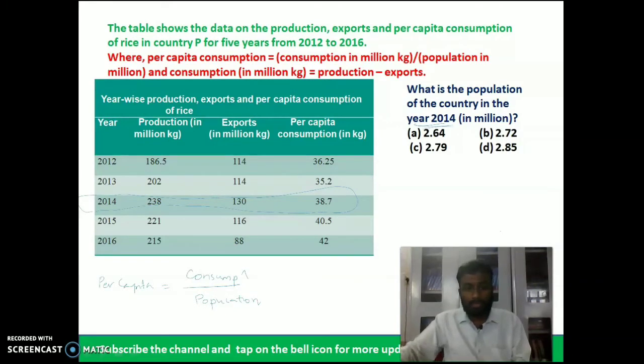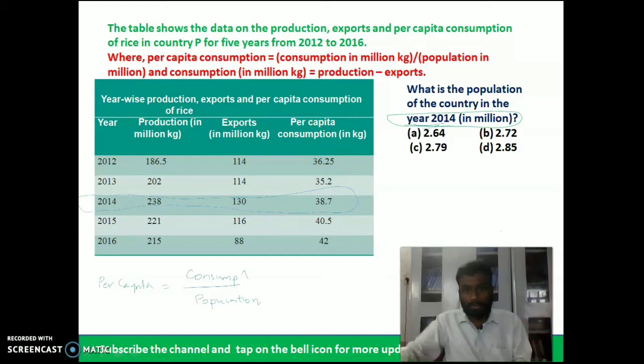They are clearly specifying the year 2014. So clearly observe what is the value of population.